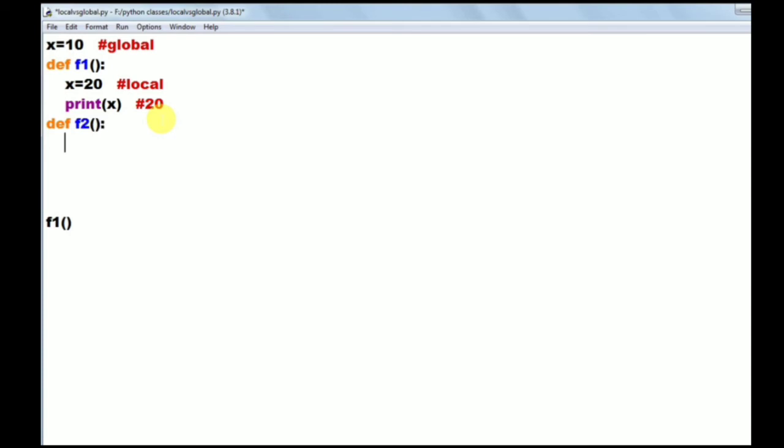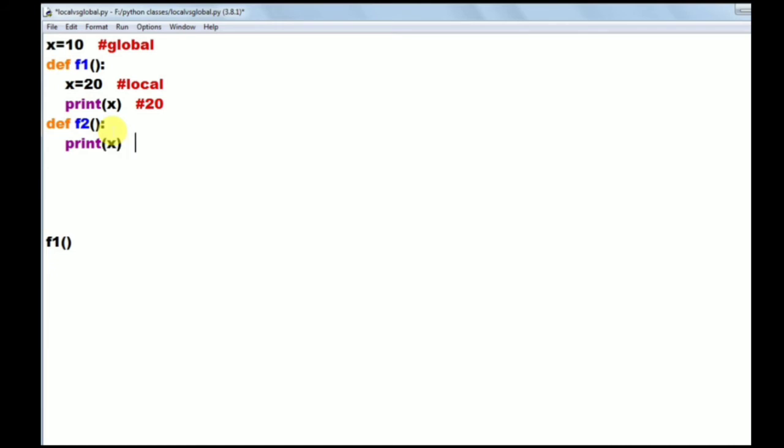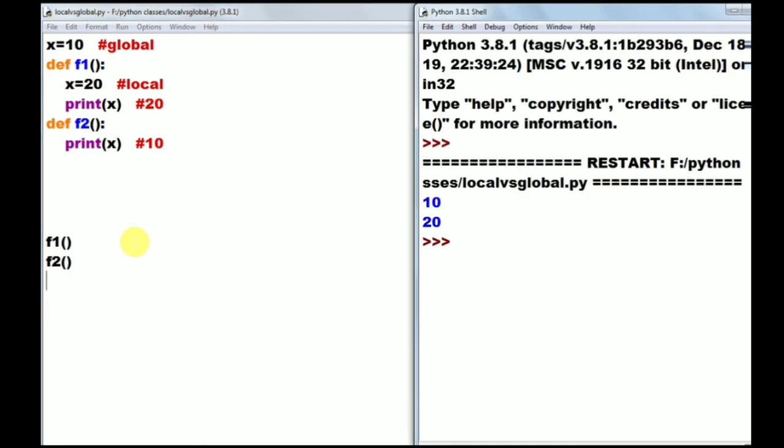For example, I am defining one more function here, that is f2. In f2 I am writing the printing statement, print x. Now here what will it print? Here no local x is there in f2, so it gives priority to global, so global x will be printed. In f1 local x is there, so it prints local x value only, it will not print global x. Now I am calling the f2 function, observe here. That prints 20 then 10, so output is 20 10.